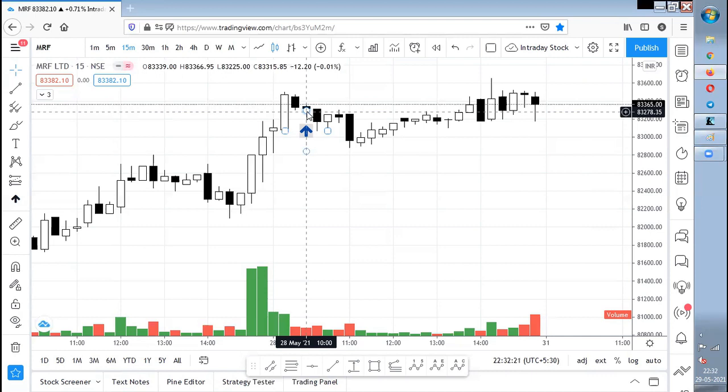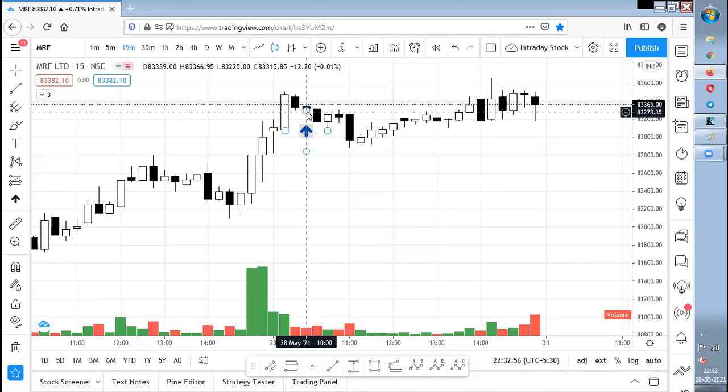So I have told you the first step: choose one stock for intraday trading. Choose only one stock; I'm choosing MRF. You can choose Reliance or any other stock, but I prefer MRF because if I buy one stock in Zerodha, the margin needed is around 9,000 to 10,000 rupees. So assume I start the trade with only 10,000 rupees. I am going to play in MRF alone, and if there is any wiki vessel setup seen in MRF, I'll go for the trade. So first step, I've chosen the stock.